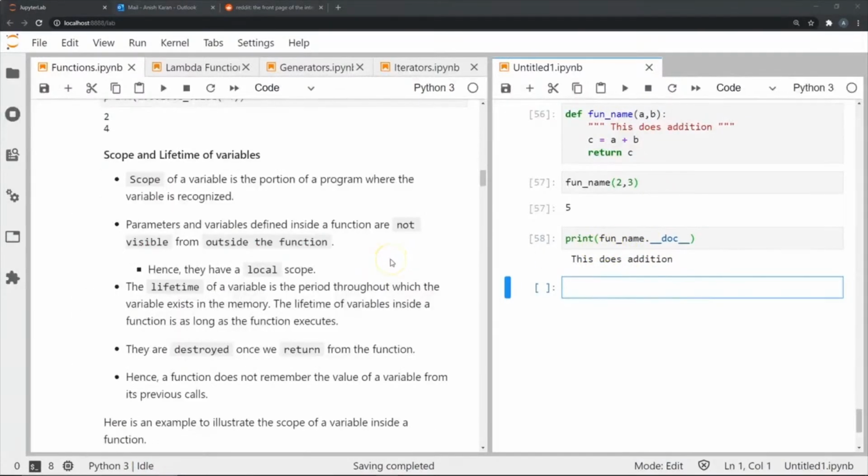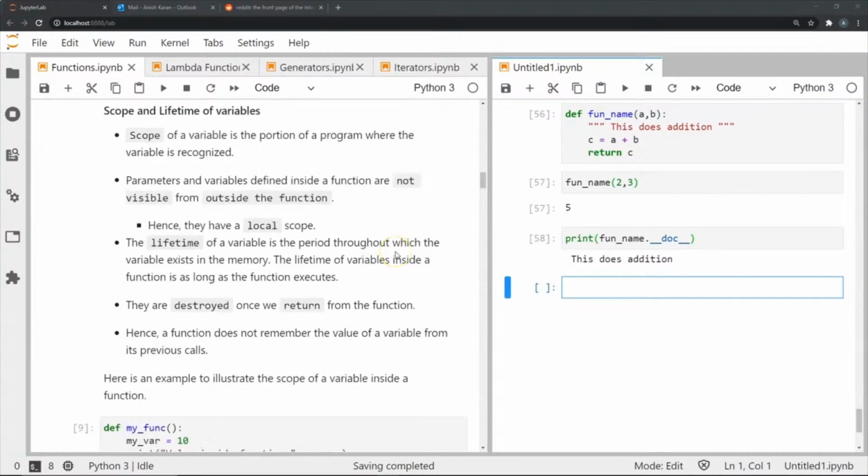Anyways, now that you have seen two basic functions that I defined for you and how we use them, and what a parameter is, let's look at another concept that we call scope and lifetime of variables. The scope of a variable is the portion of the program where the variable is recognized. A parameter and a variable that are defined inside a function are not visible from outside the function. This is a very key thing.